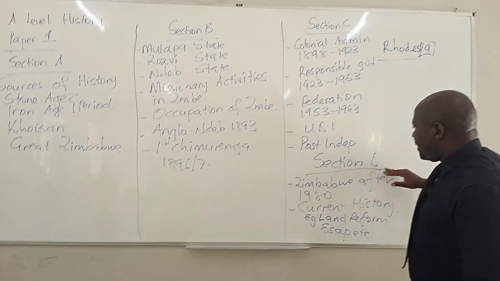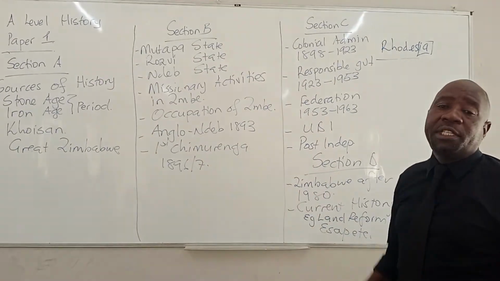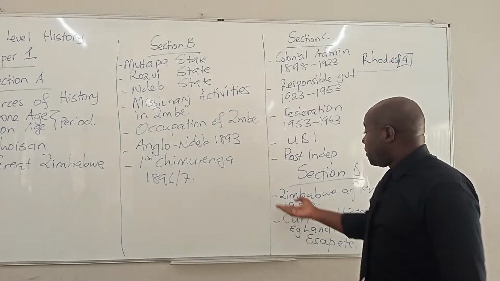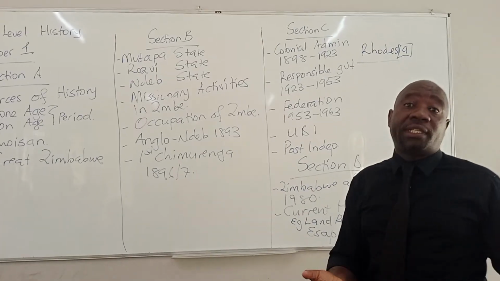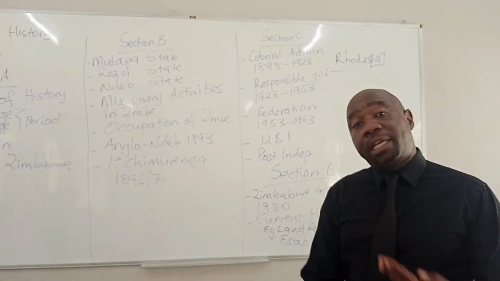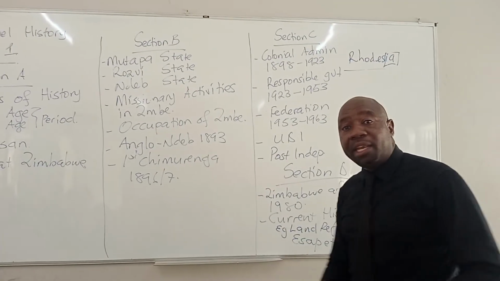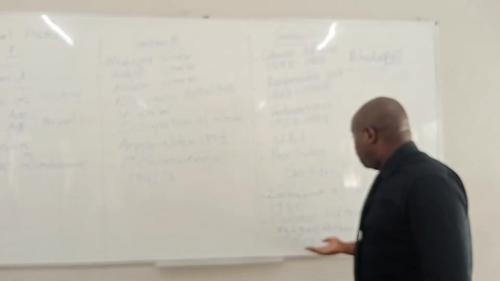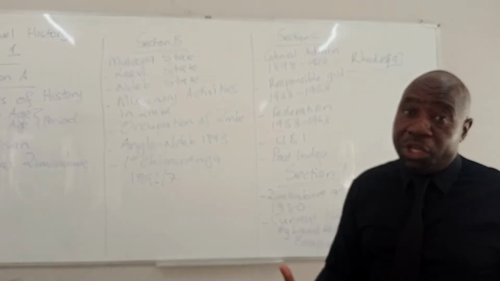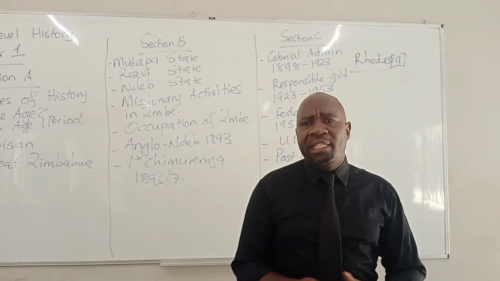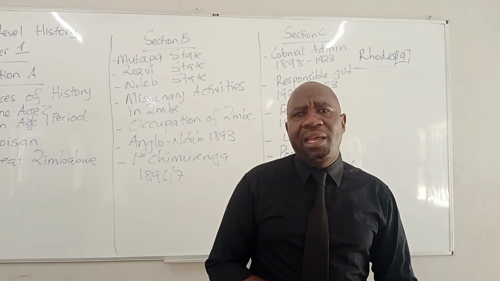Then section D, now we talk about Zimbabwe after 1980. What happened in Zimbabwe after 1980? They can ask you a question on that, or they can ask you a question on current history. What is taking place in Zimbabwe? They can give you an example, for example, the land reform program. For example, the policies that were introduced by the government, e.g. ESAP, how people benefited from the policies that were being introduced by the government.